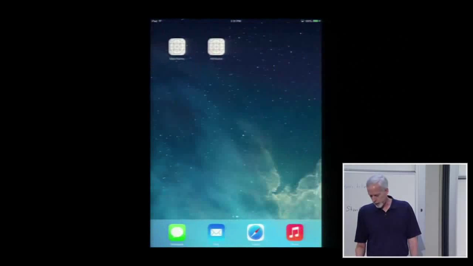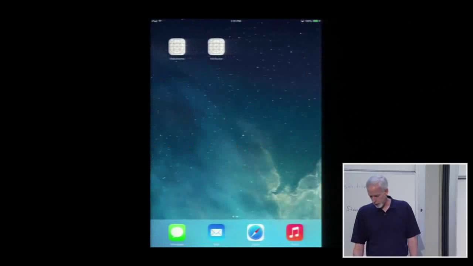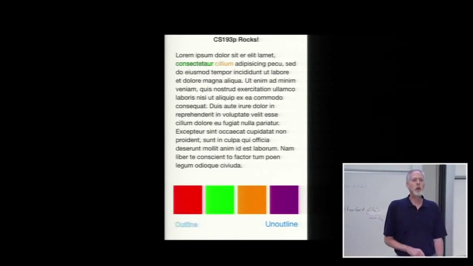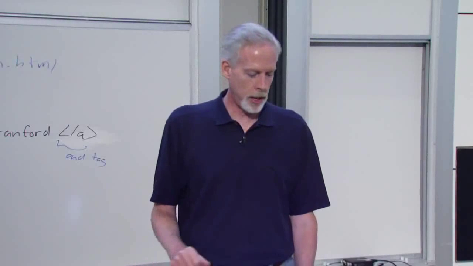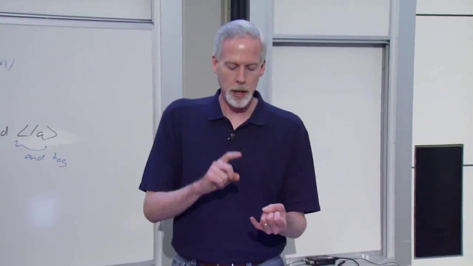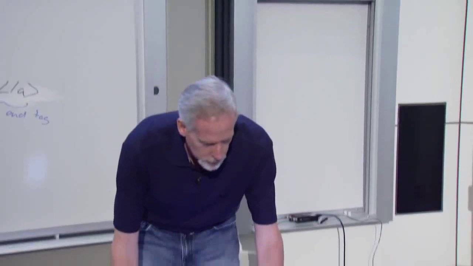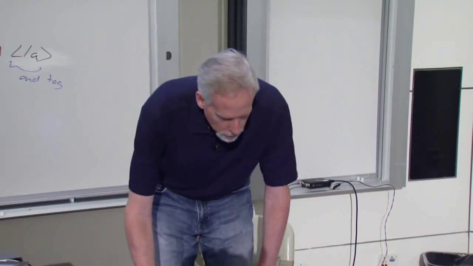And now if I go back again to settings, and let's set this all the way to small, and go back to our thing, you can see it updates. Okay? So, make sense? Everyone understand what's going on there? Okay, so in that part we showed you how to do the preferred fonts in code, and we also used Notification Center to do the radio station, and we also used some more of the view controller lifecycle. So that was multi-hit there.